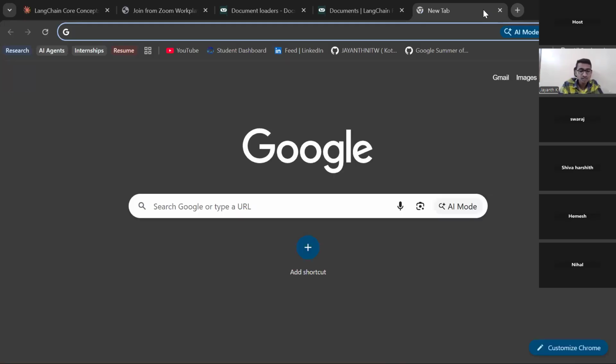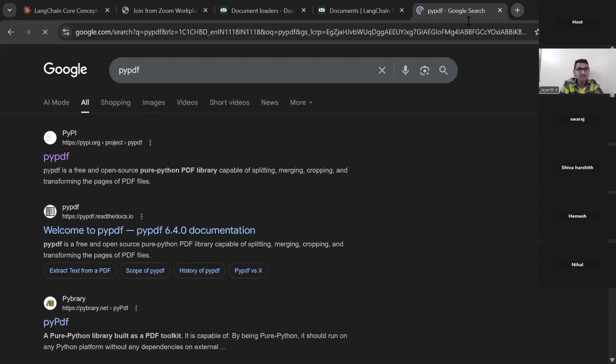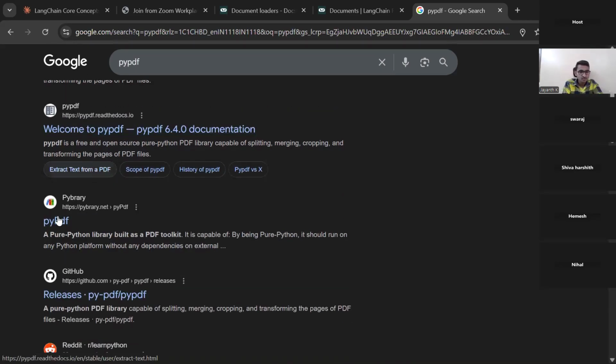Now I will search, you see, PyPDF. I will search here. It is independent. Before Langchain existed, it already existed and everyone is using it. But what Langchain does is integrate it into itself. Are you able to understand? Like this, you see, PyPDF is an already present library and Langchain is using this library. So we are integrating it into the ecosystem of Langchain. So it is present in the integration section.